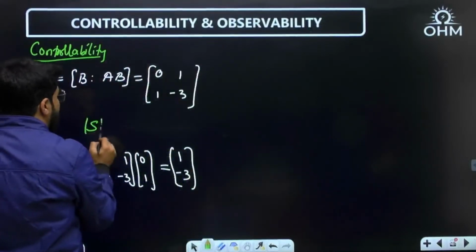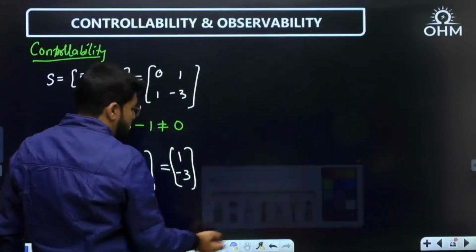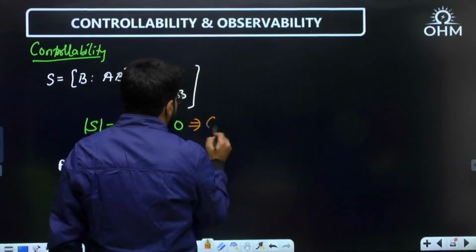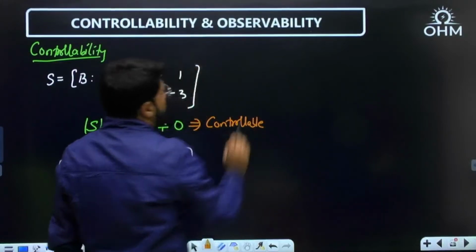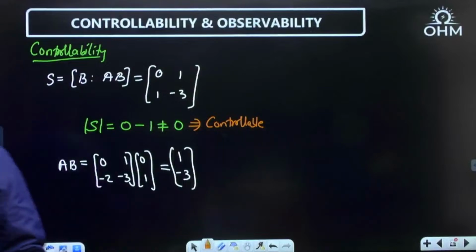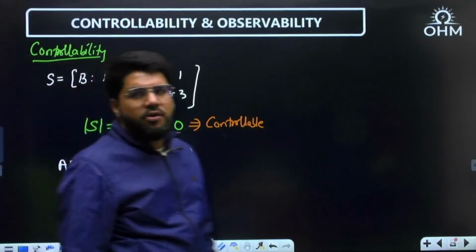Last calculation. Determinant, cross multiply: 0 minus 1, which is minus 1, not equal to 0. Determinant not equal to 0 confirms that yes, the system is controllable. All right. So Anas says the answer is controllable and observable.